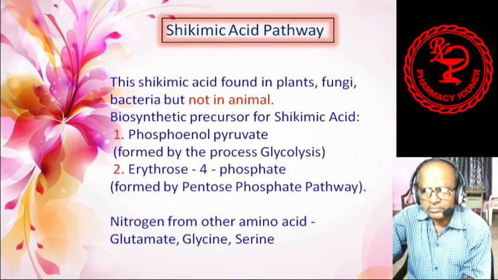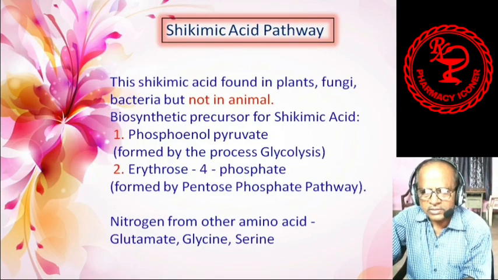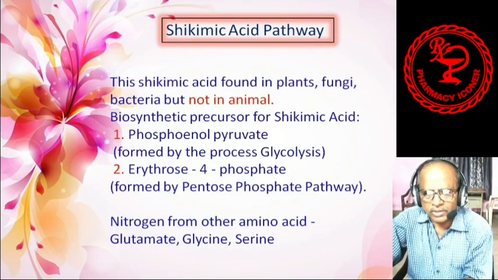The biosynthetic precursor for shikimic acid means how this shikimic acid is formed and what the precursors are, so that shikimic acid is produced in between the pathway. The starting material is phosphoenol pyruvate.